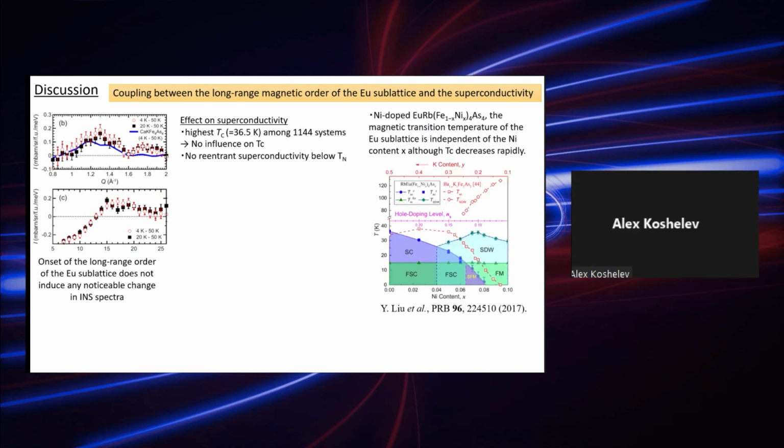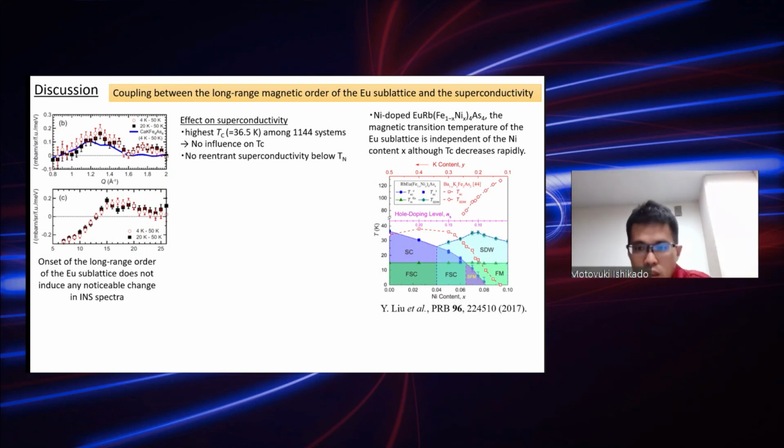In the nickel-doped system, the magnetic transition temperature of the europium sublattice is independent of the nickel content, but the Tc changes and decreases rapidly.